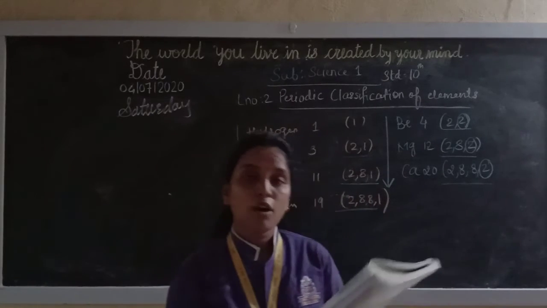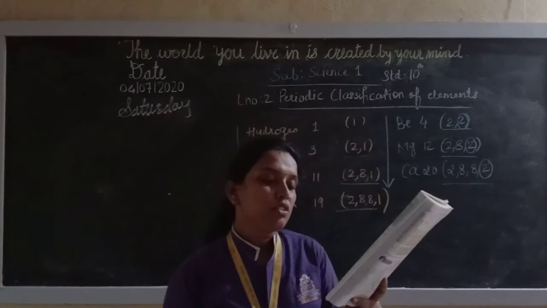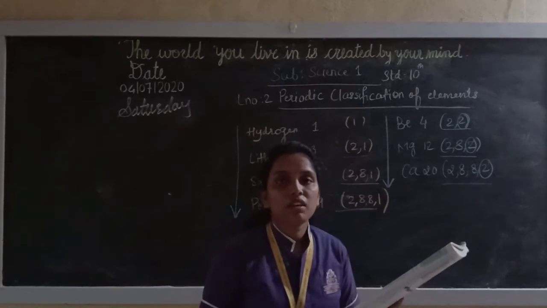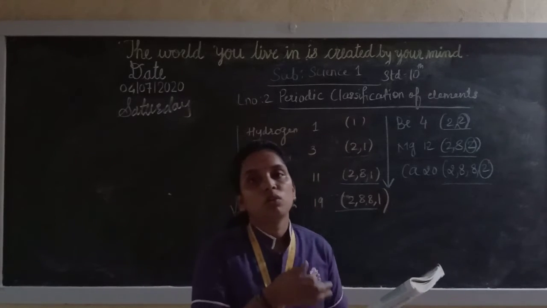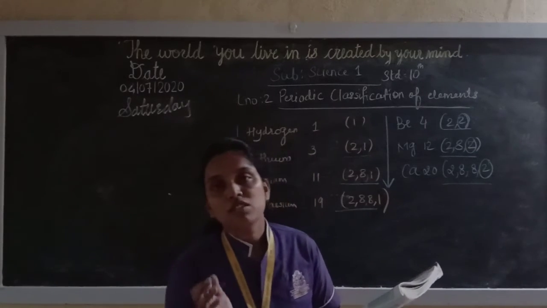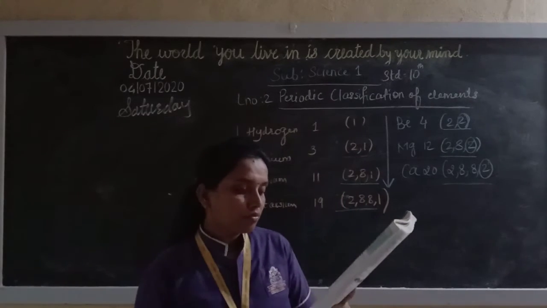Now, in the modern periodic table, as we had done previously, elements are arranged in the increasing order of their atomic numbers. Till Mendeleev it was according to atomic mass, because till then it was not known what is present in the atom.